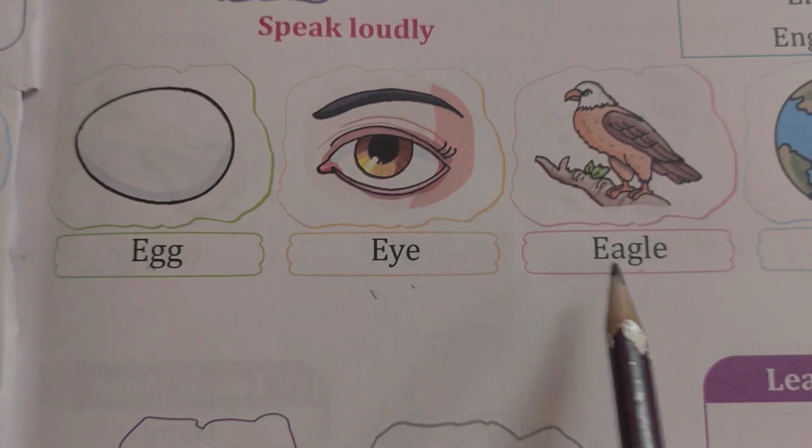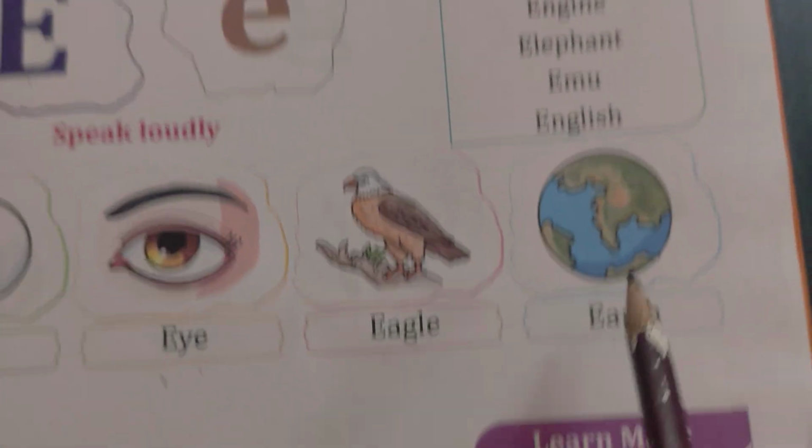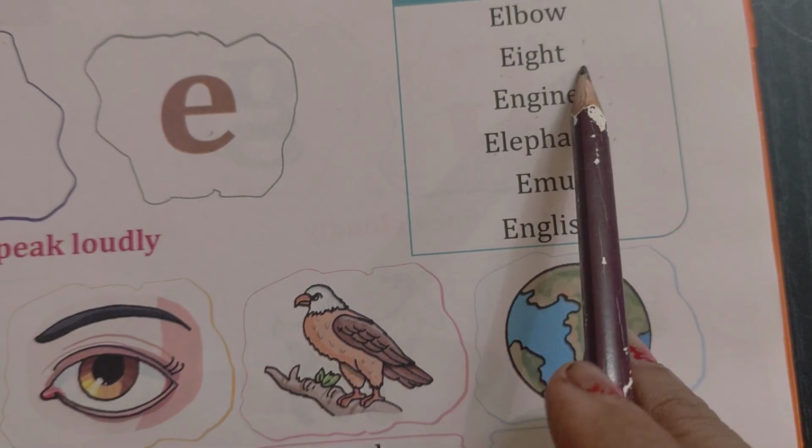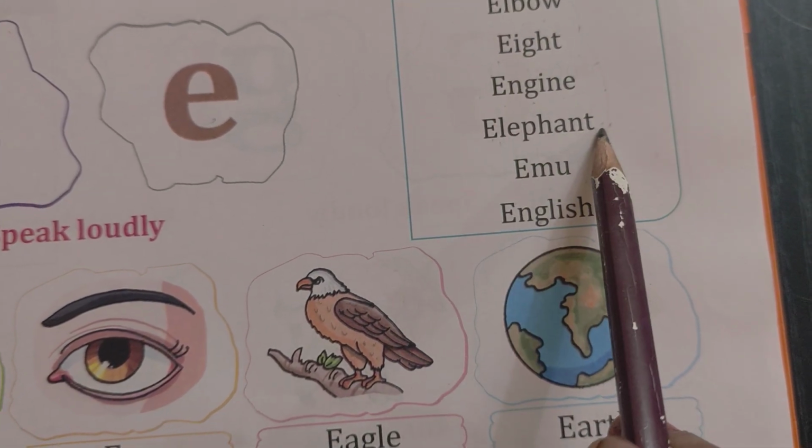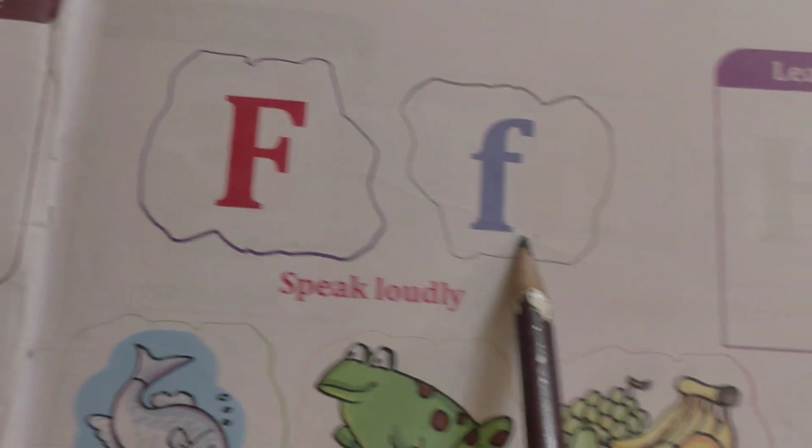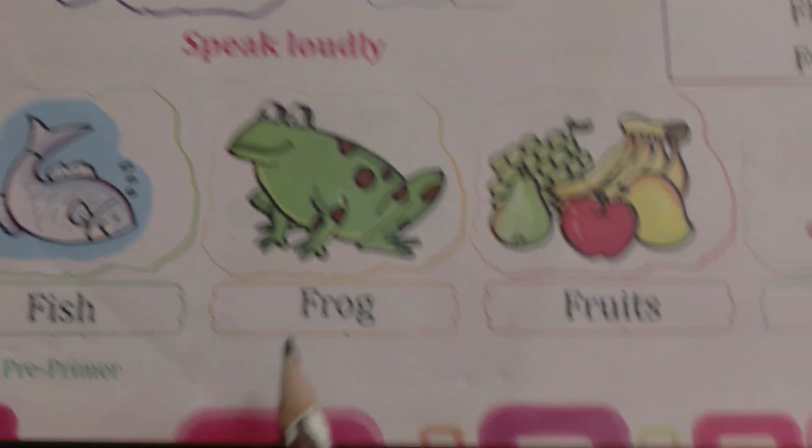E for egg, E for eye, E for eagle, E for earth, E for elbow, E for eight, E for engine, E for elephant, E for emu, E for English. F, this is capital F, small f.